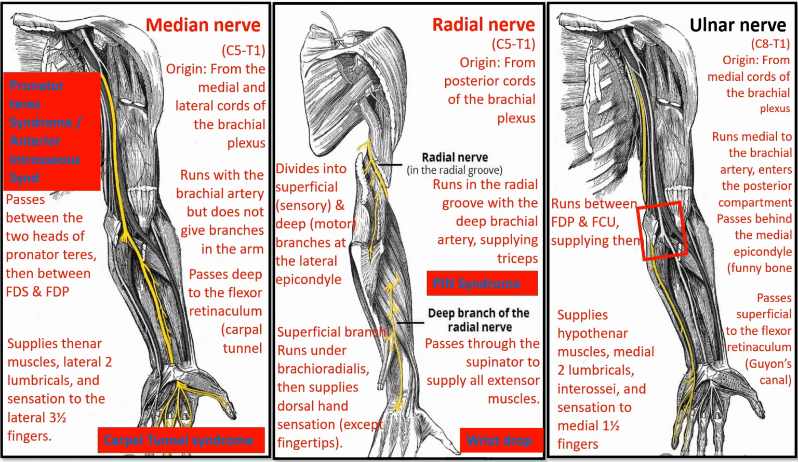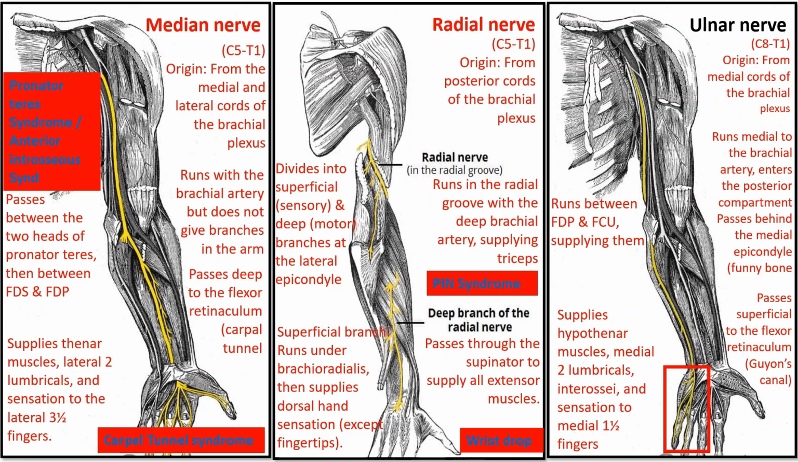the funny bone. In the forearm, it travels between the flexor digitorum profundus and flexor carpi ulnaris muscles, supplying them. At the wrist, it passes superficial to the flexor retinaculum through Guyon's canal. In the hand, it innervates the hypothenar muscles, the medial 2 lumbrical muscles, the interossei muscles, and provides sensation to